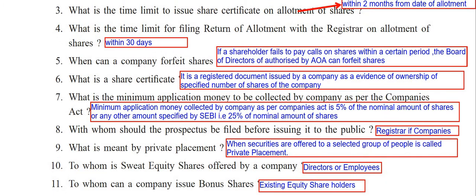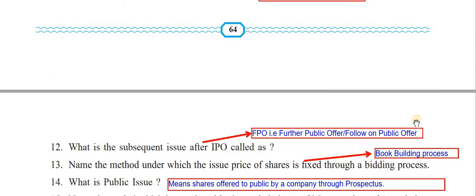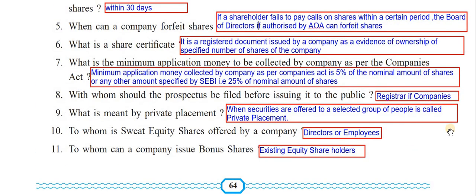When can a company forfeit shares? This is a very important question. The company can forfeit shares if a shareholder fails to pay calls on shares within a certain period. The board of directors, if authorized by articles of association, can forfeit the shares. Okay, here you can write if. So here the answer is, if they fail to pay the calls on shares, then definitely the company can forfeit the shares. And who does this? It is done by the board of directors. Okay, it is done by board of directors, if authorized by the articles of association, can forfeit the shares.